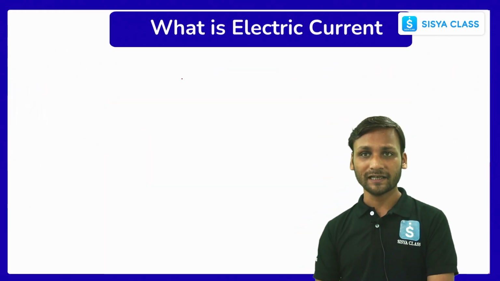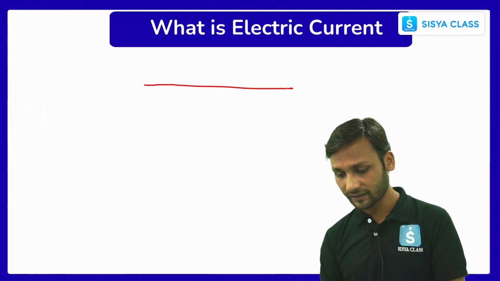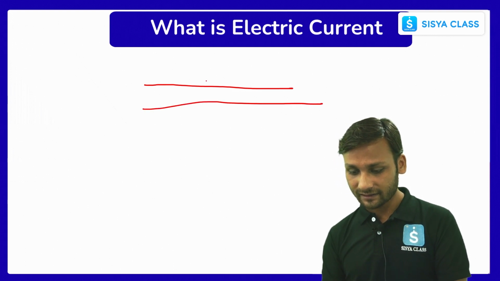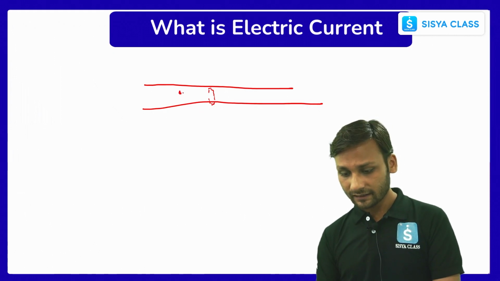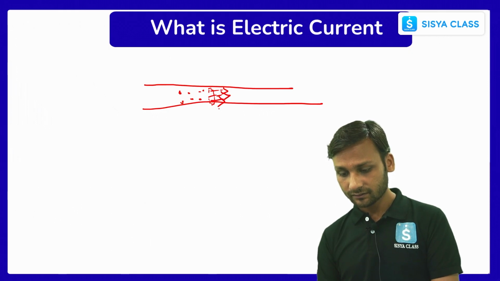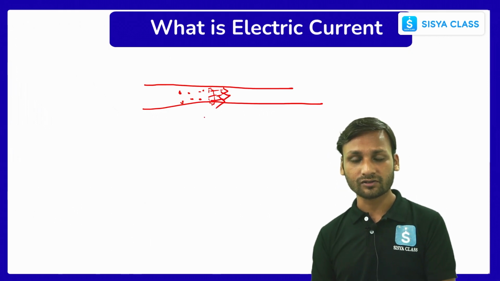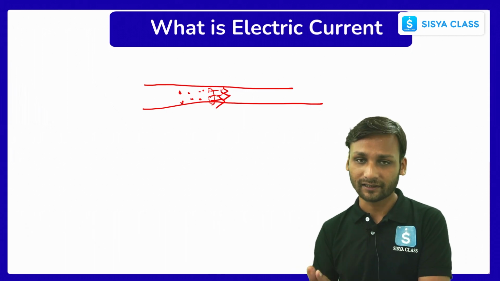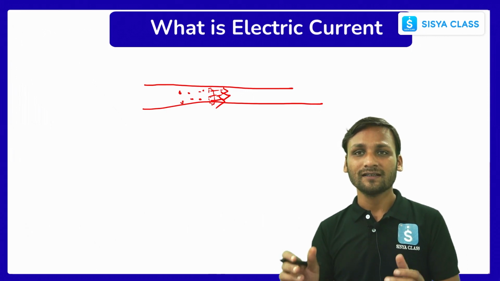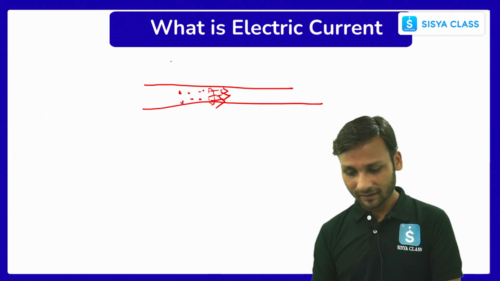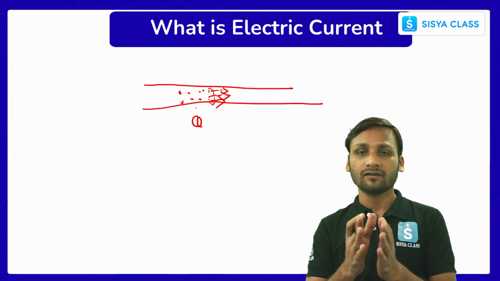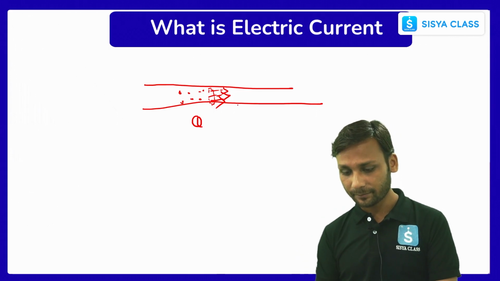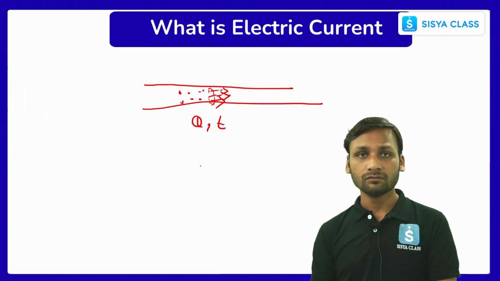Now let's see its mathematical form, basically how we define it in a mathematical way. Let's say this is your wire and you have imagined a cross-sectional area like this. Electrons are moving in such a way that they pass through this cross-sectional area. Since electrons are electrical charges, when electrical charges move, electric current is produced. Let's say q amount of electrical charge flows through that cross-sectional area over a time period of, let's say, t. So how will we define current?